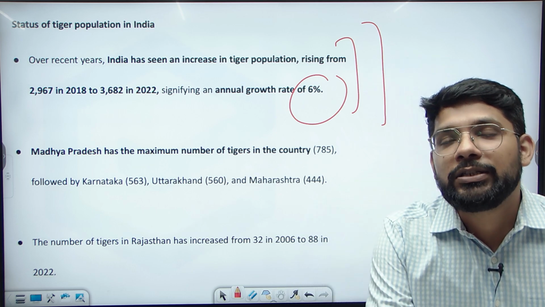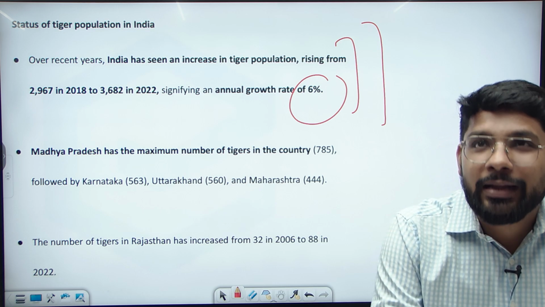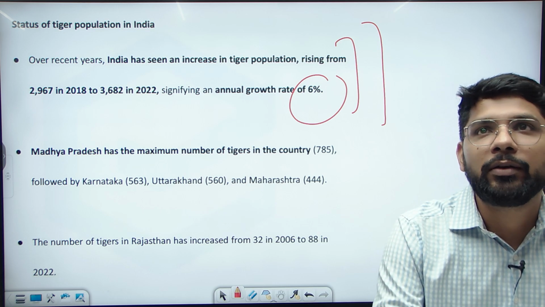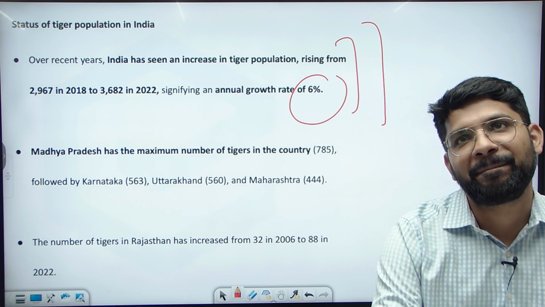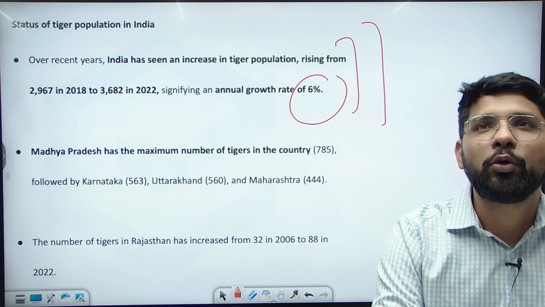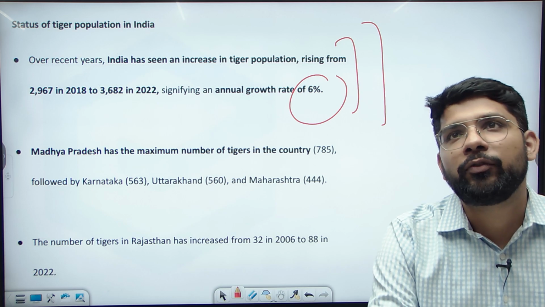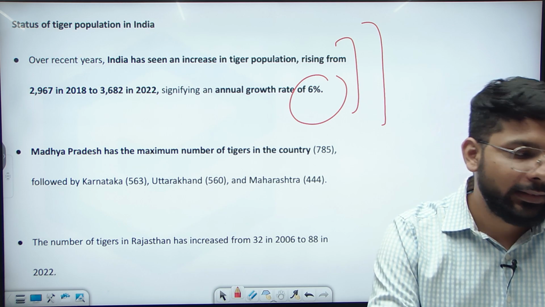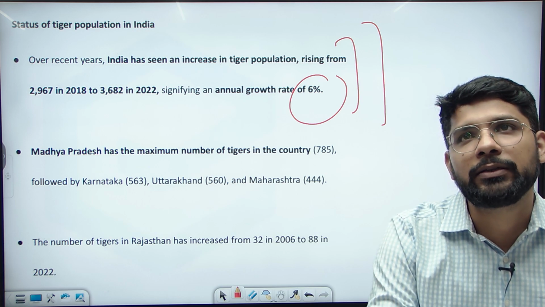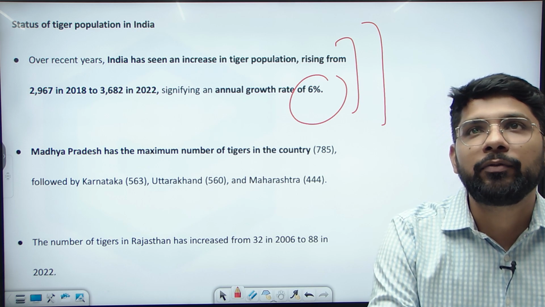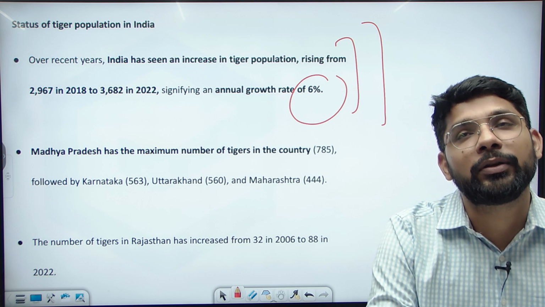And there was a question related to the elephant in the prelims: Karnataka or Assam, which of the states has the highest number of elephants? The question had two more statements. One is that the leader of the elephant group is female, and there was a pregnancy period also, given as 18 months for the elephant. And the third statement was about Karnataka or Assam having the highest number of elephants.